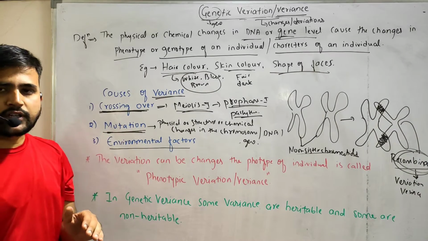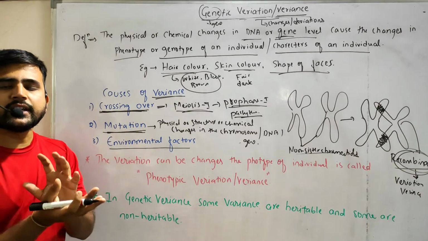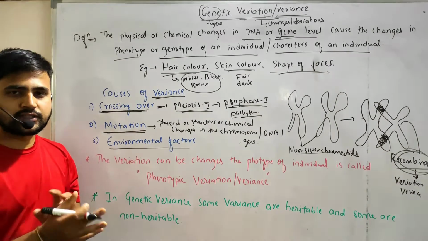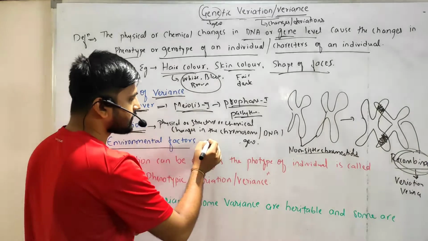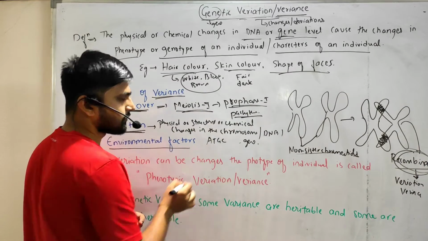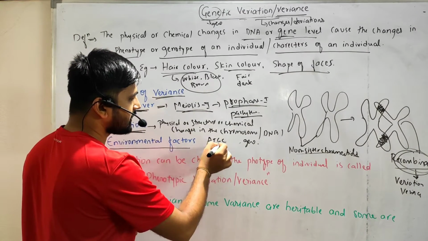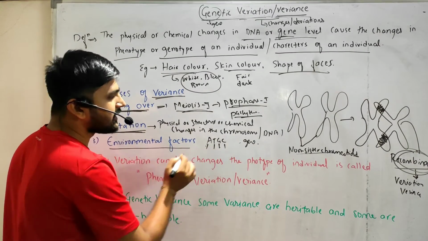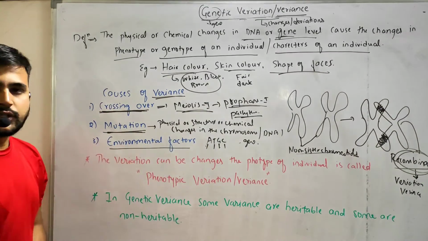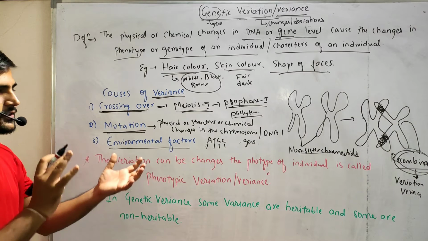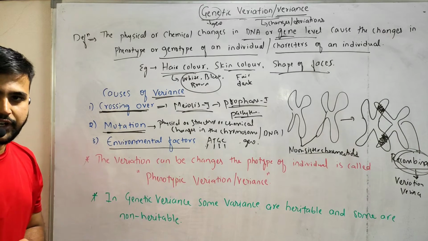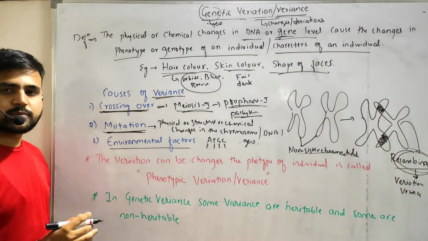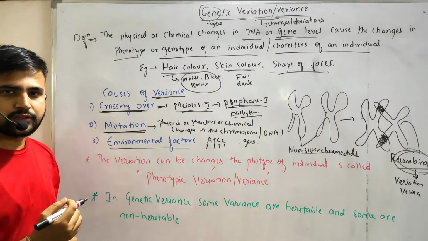In the case of mutation, there may be a structural change in the chromosome, or a chemical change. Chemical means, we know, A, T, G, C: adenine, thymine, guanine, cytosine. If there is any interchange between these nucleotides, that should cause variation. So that is why mutation is also responsible for variation.